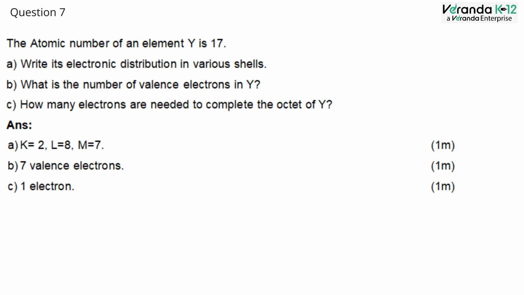Section B. What is the number of valence electrons in Y? The valence electrons are nothing but the electrons in the outermost shell, the valence shell. So the answer is 7.